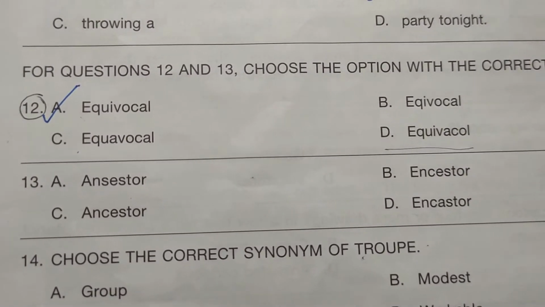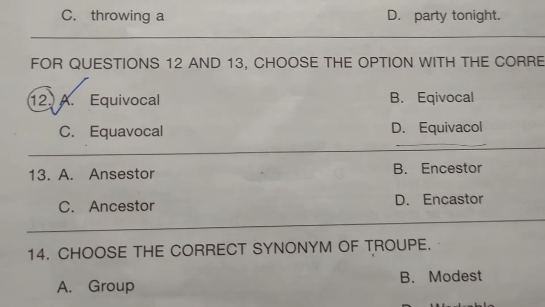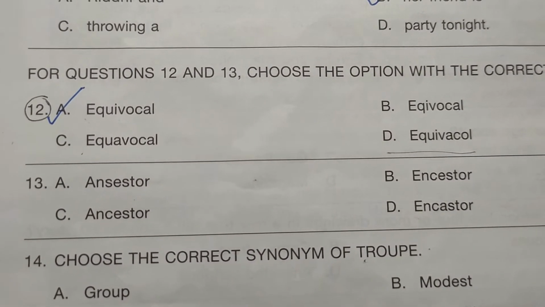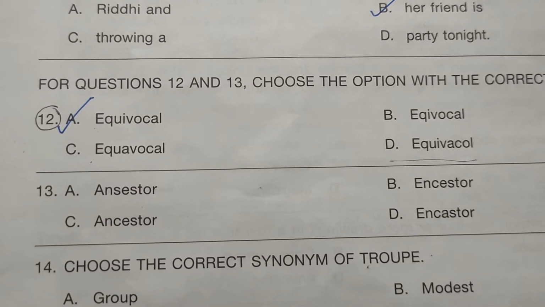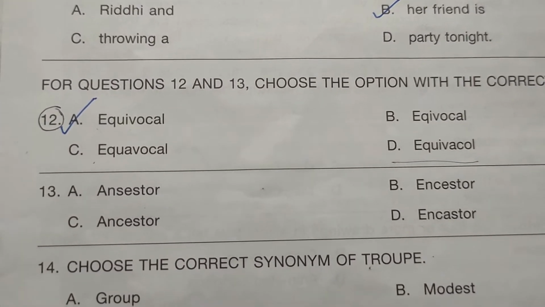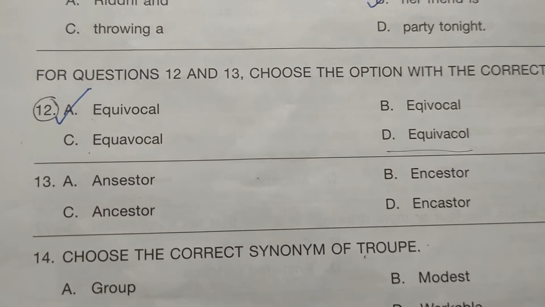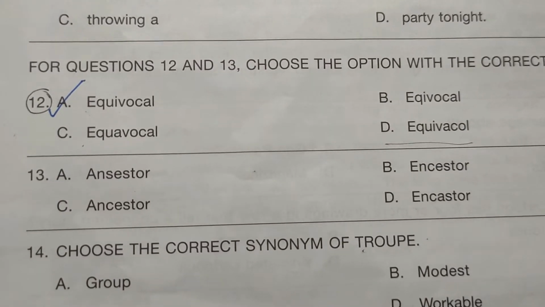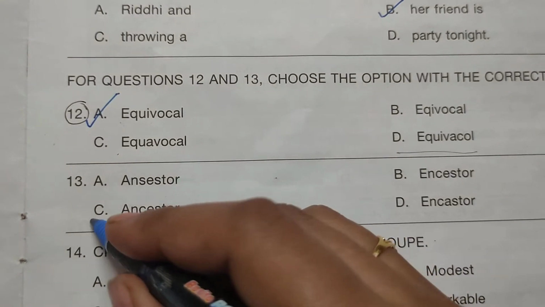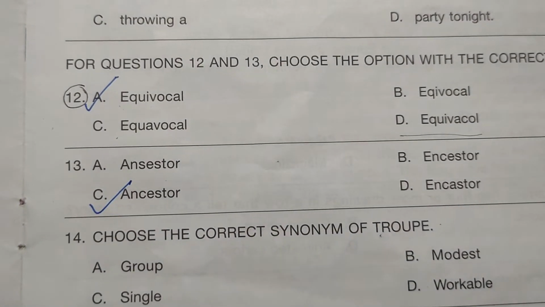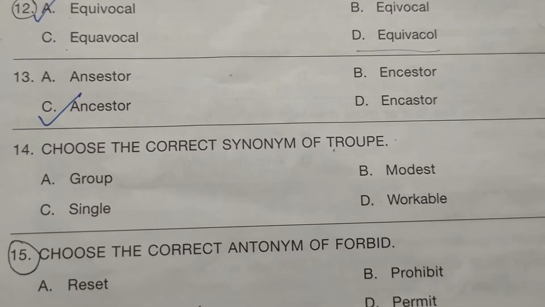Next, question number 13. You have to find the correct spelling of ancestor. Option A is ANSESTOR. Option B, ENCESTOR. Option C, ANCESTOR. And option D, ENCASTOR. And the correct option over here is option C, ANCESTOR, ancestor.